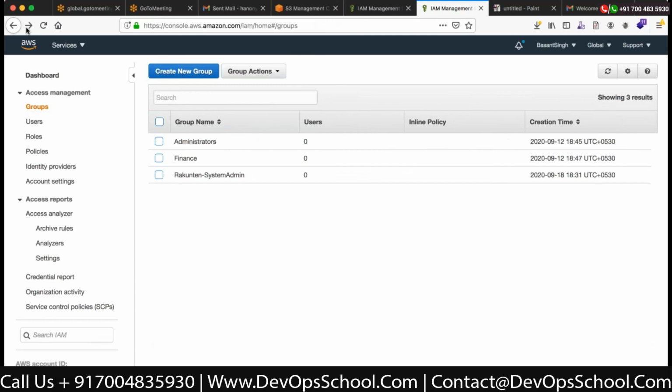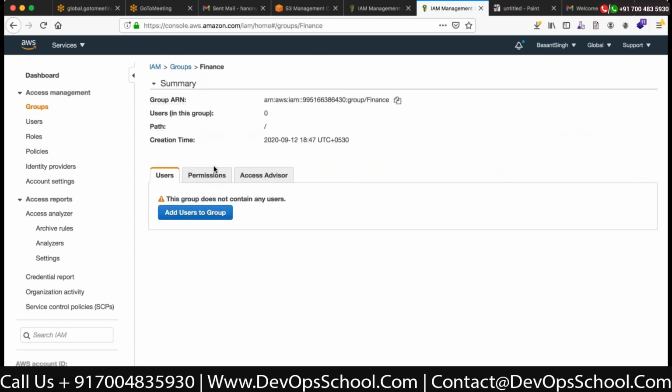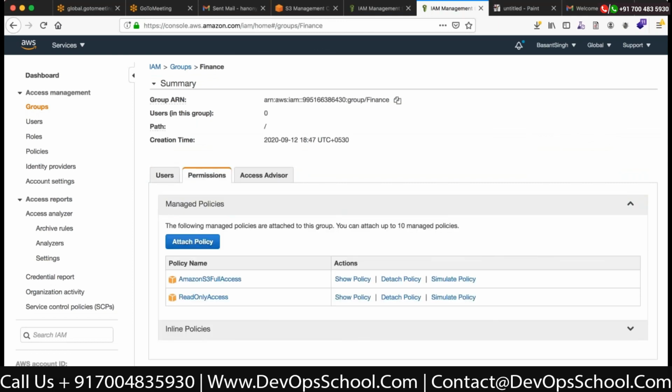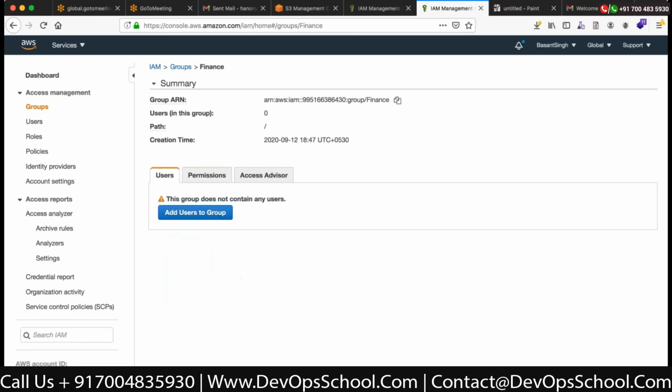Groups are like, for example, you want to give a set of users a similar permission. Then you attach your policy to the group, and then attach your users to the group. So users, groups, policies, organization activity, service control policy.